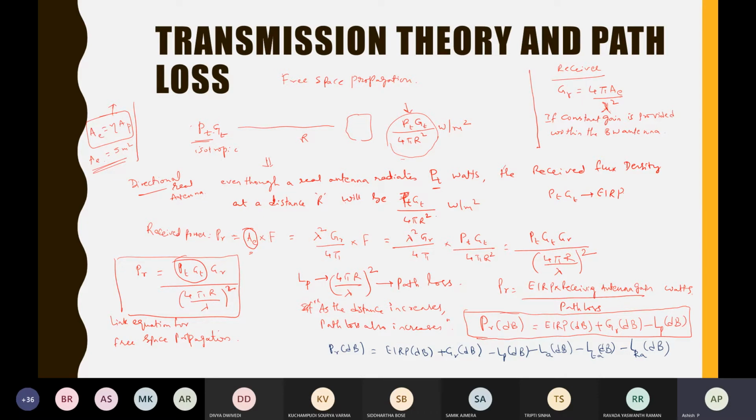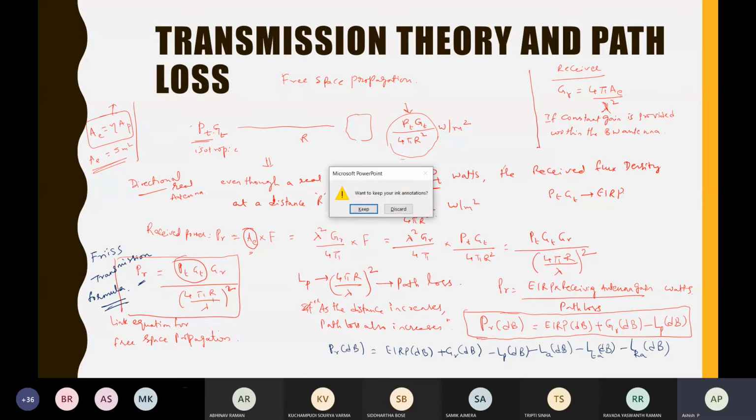So this equation is transmission theory, and generally we call this formula the Friis transmission formula. This is famous even in mobile and wireless communication. The Friis transmission formula gives the amount of received power at a distance d or r. Some people consider this as d also, so then their formula will be (4 pi d by lambda) square. If you can understand this, what is the internal meaning of this? I will tell you.